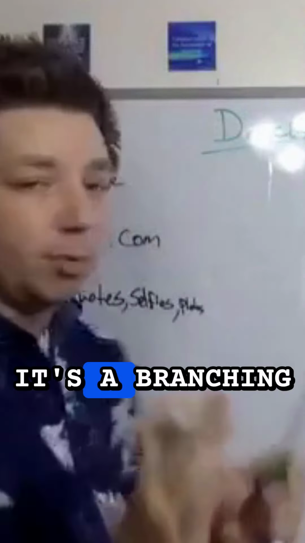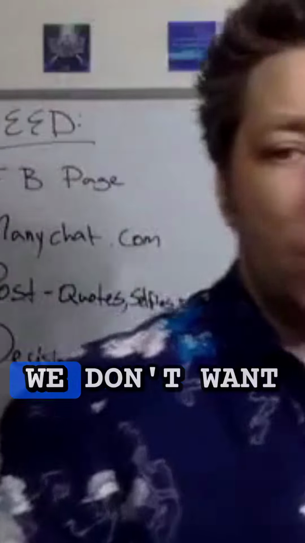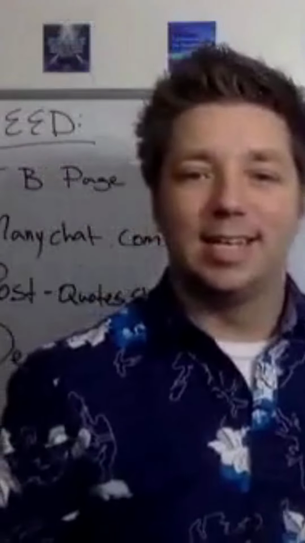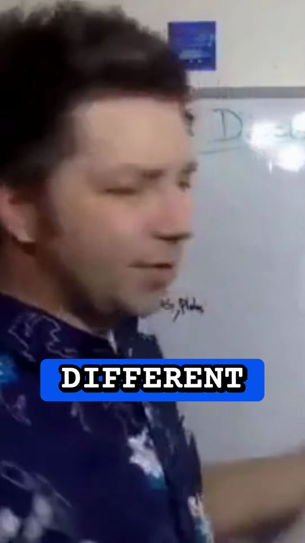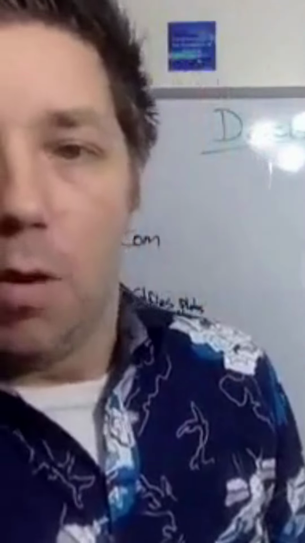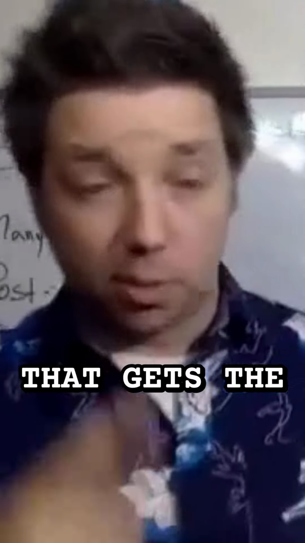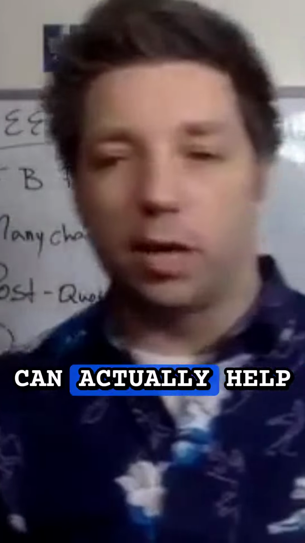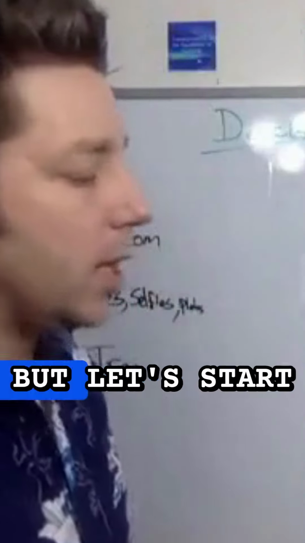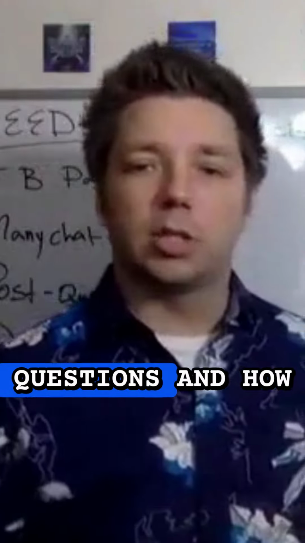So a decision tree is exactly what it sounds like. It's a branching logic of decisions. We don't want to have 6,000 different questions and interrogate somebody. But we're going to need to ask a question that gets the ball rolling, and a question to diagnose the concern, the problem, if we can actually help this person. And I'll talk about some of the other variables as we go. But let's start with, what are those first questions and how does this really work?